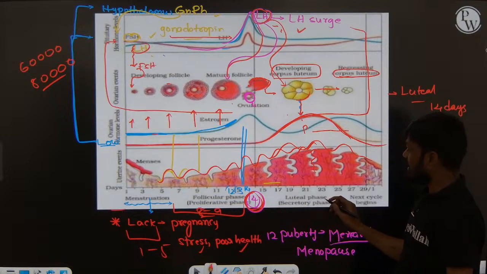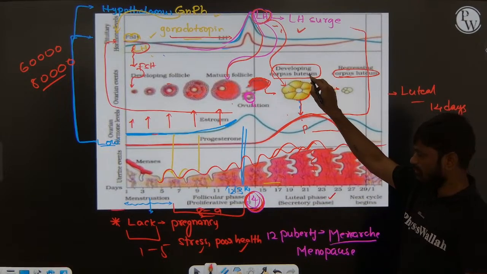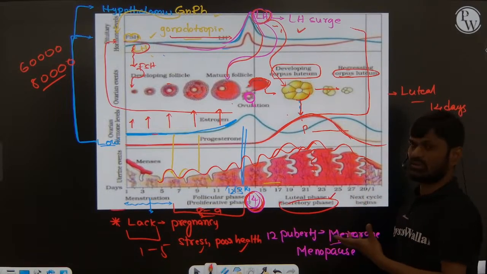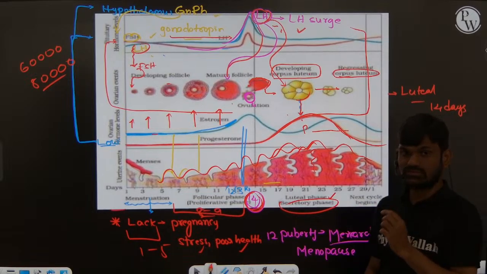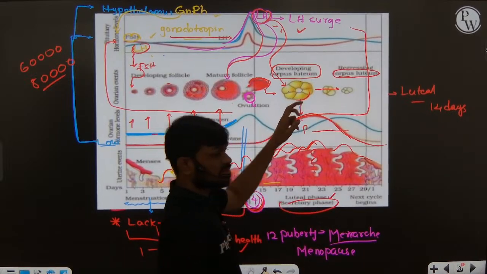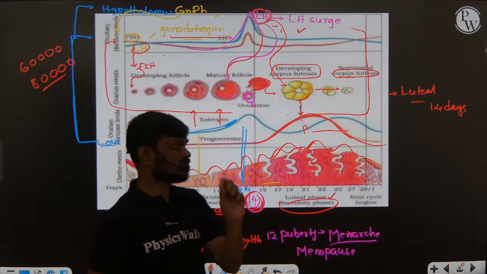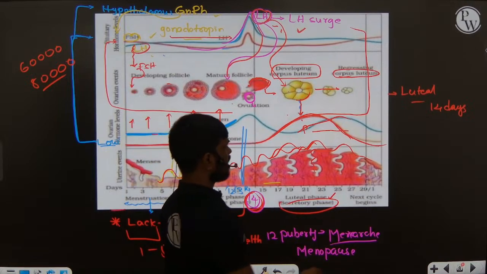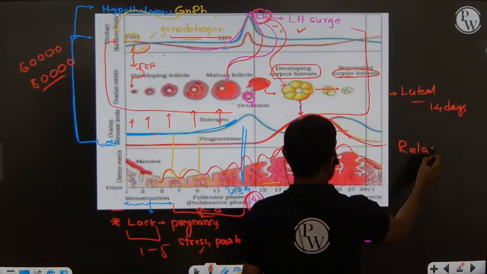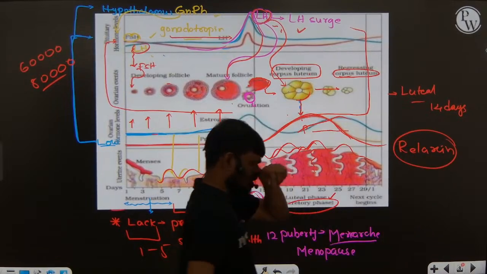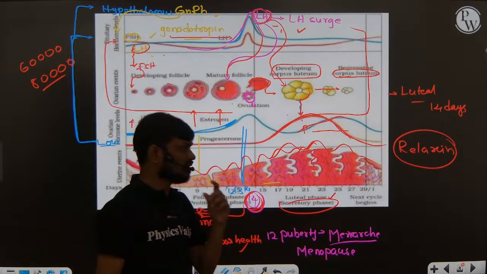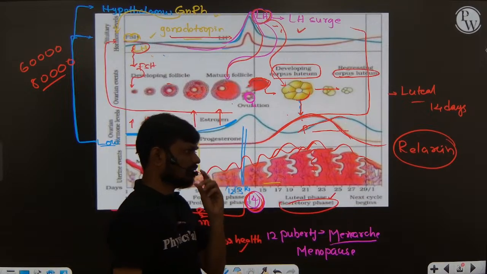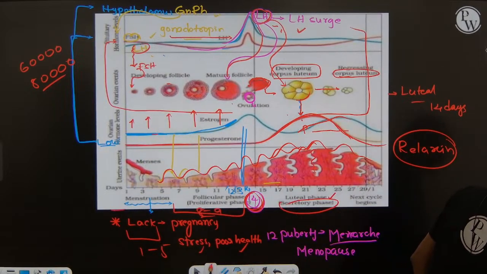Next one. This is called the luteal phase because the corpus luteum is present, and the secretory phase because the endometrium lining secretes some secretions. And this corpus luteum also secretes a very small amount of estrogen, and also relaxin. A small amount of estrogen and relaxin are the two hormones released by the corpus luteum. Okay, any doubts? I hope this concept is understood.